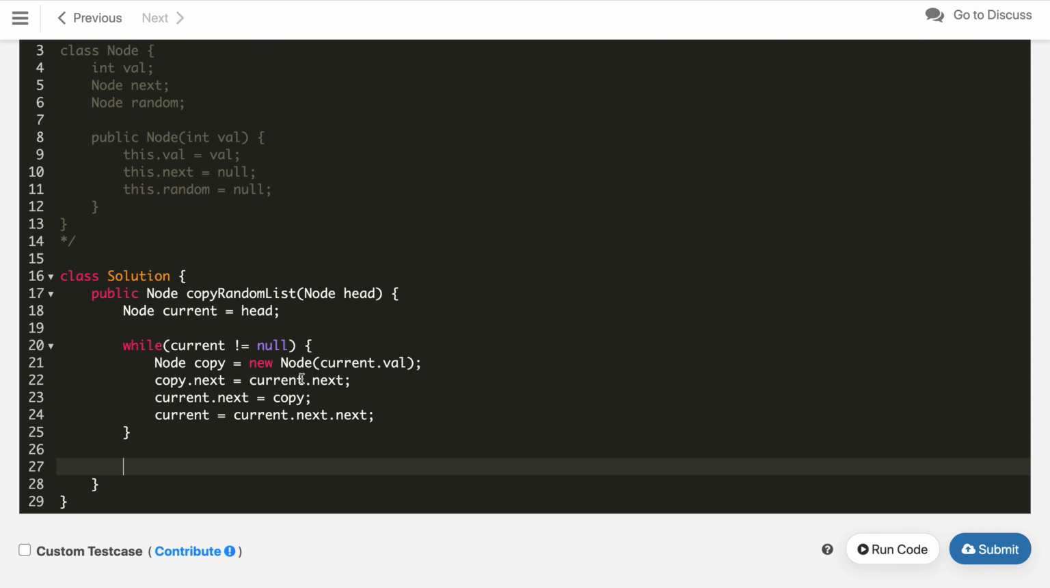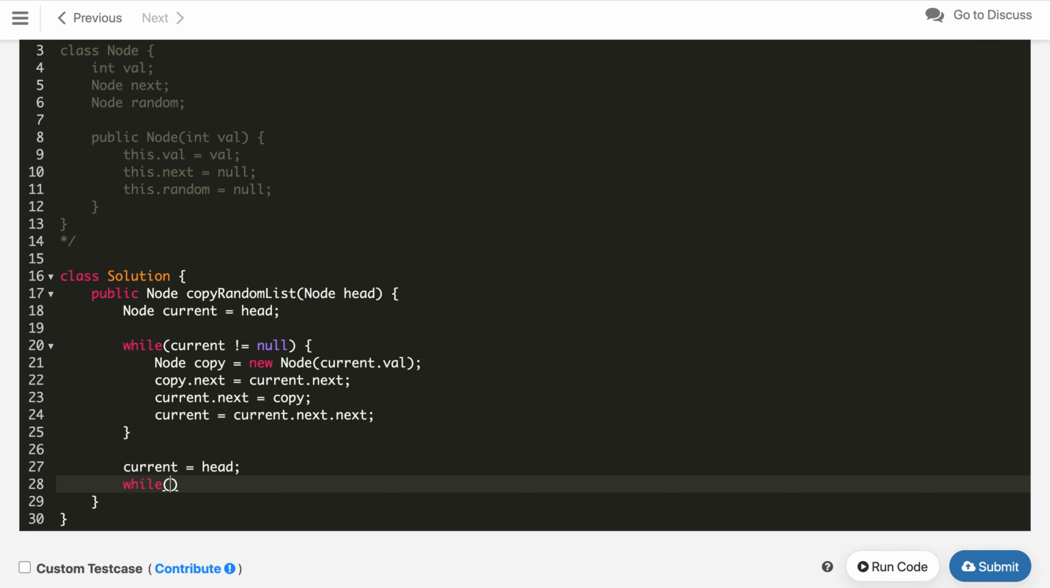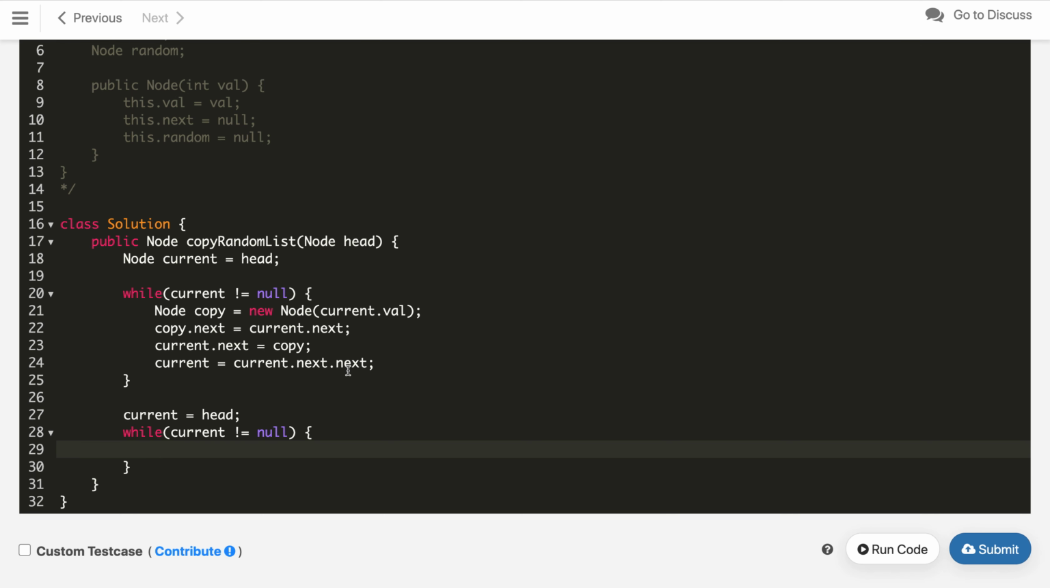After that we iterate again, current equals head, starting again from the head. This time we move the random pointer. So while current is not equal to null, first of all current.next is the copied node, and we need to set the random of this node. So current.next.random will be current.random.